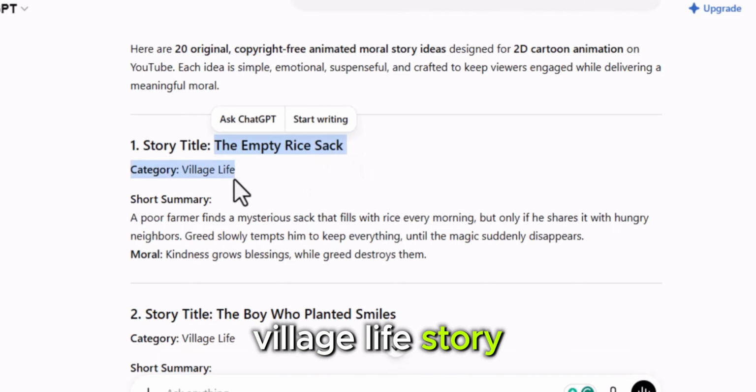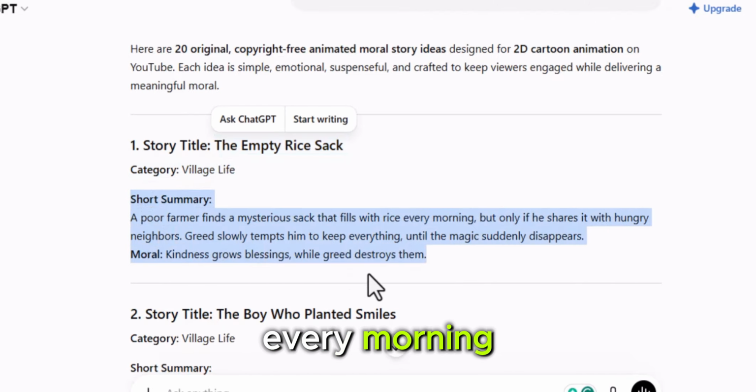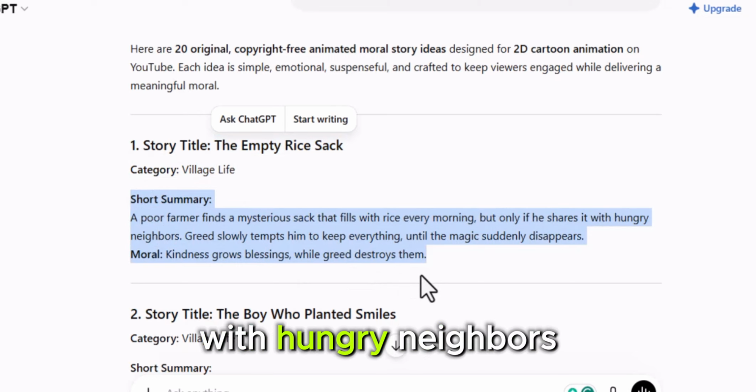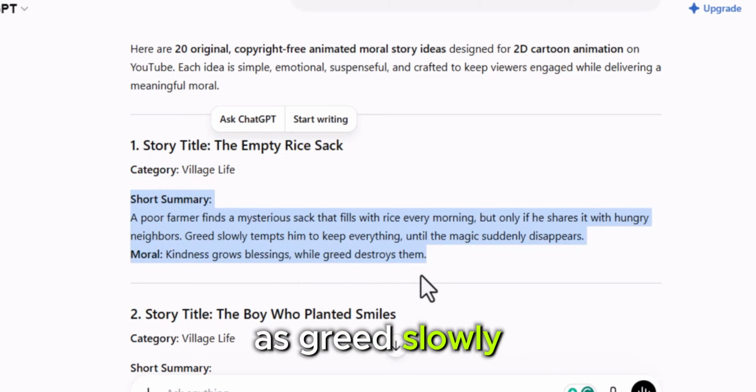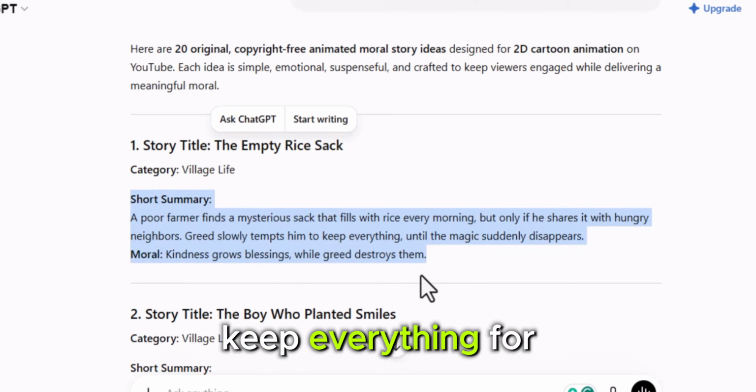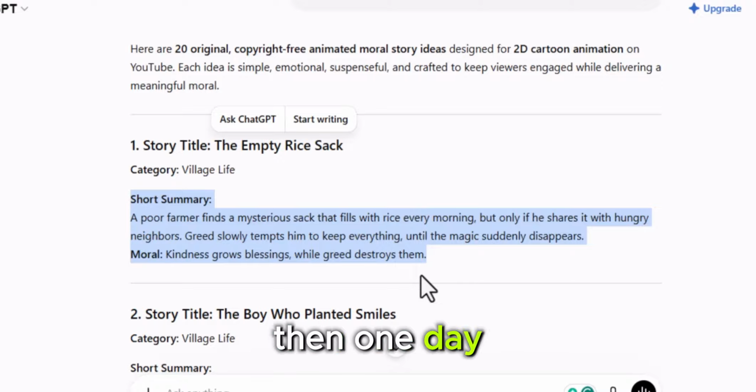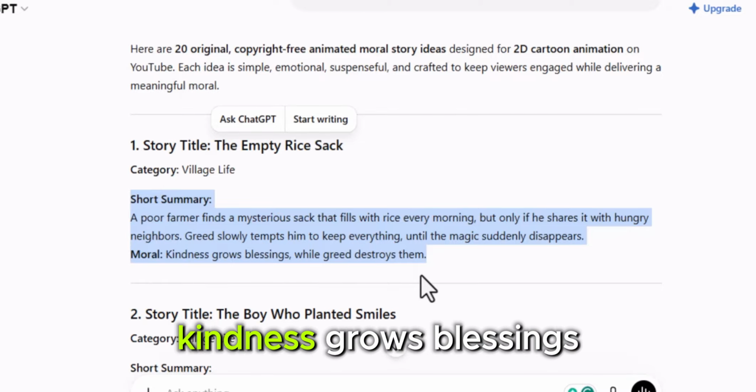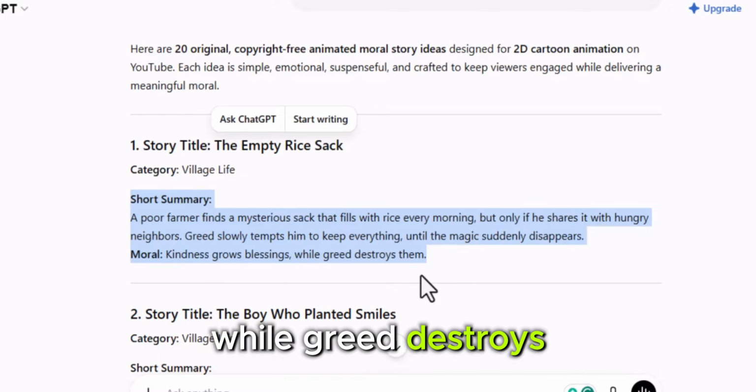It's a village life story about a poor farmer who discovers a magical sack that fills with rice every morning, but only if he shares it with hungry neighbors. As greed slowly takes over, he decides to keep everything for himself. Then one day, the magic disappears, and the story ends with a powerful lesson. Kindness grows blessings, while greed destroys them.